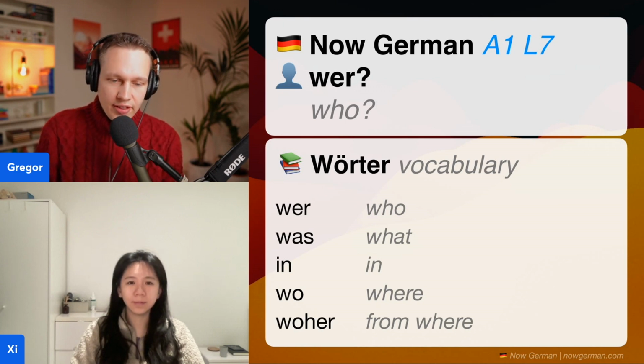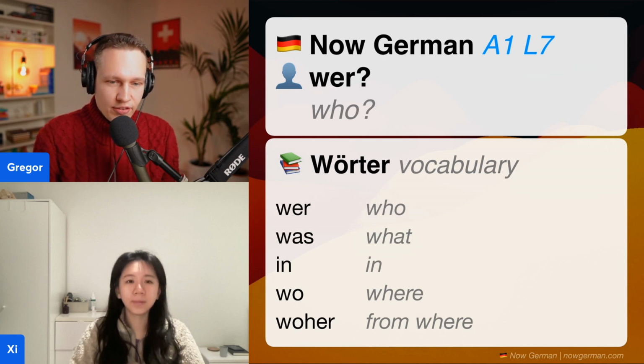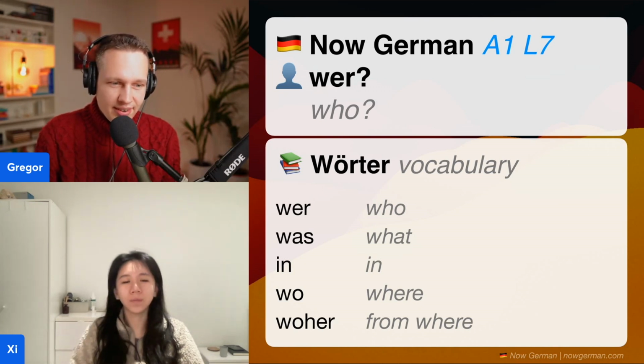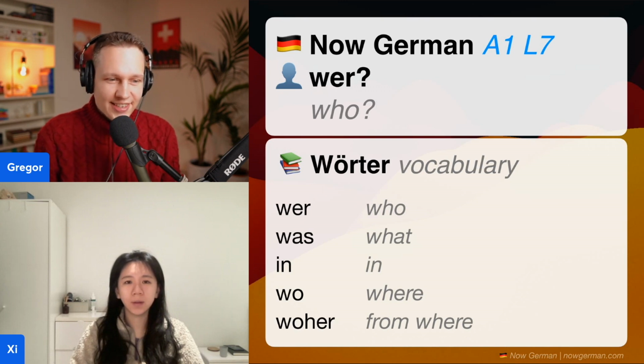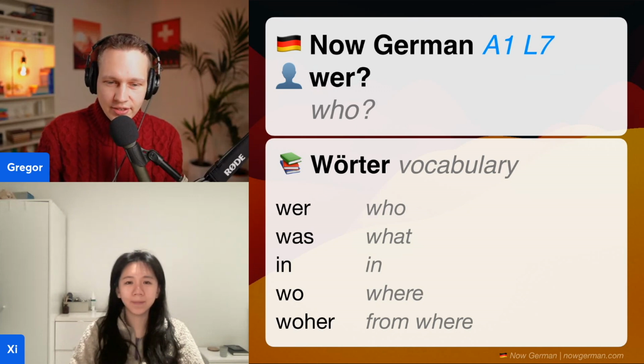And be careful, the tricky thing here is that the German wer is not the same as the English where. So students often confuse that. But English where, what is that in German? Wo? Exactly. And then German wer, what is that in English? Who? Yes, exactly. So that's just good to be aware of.